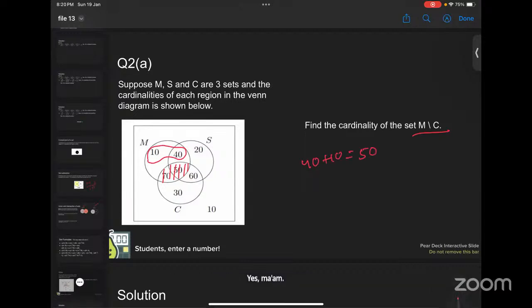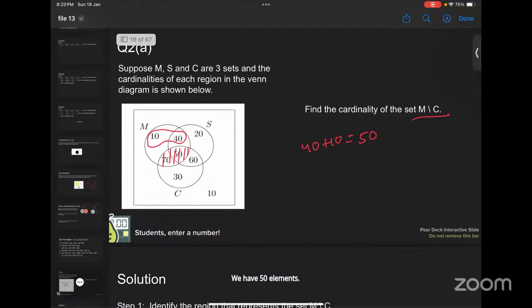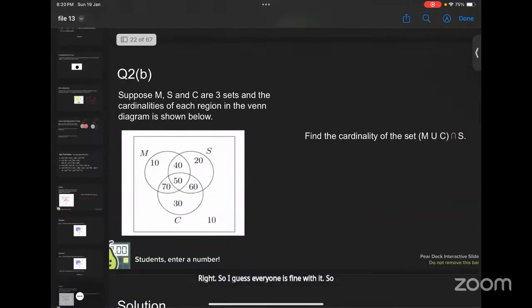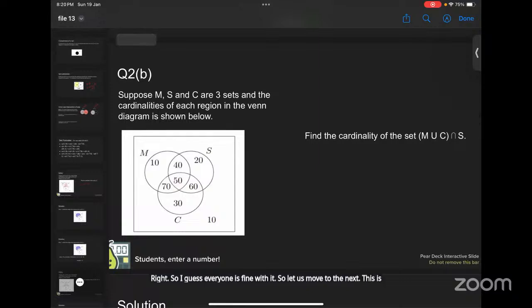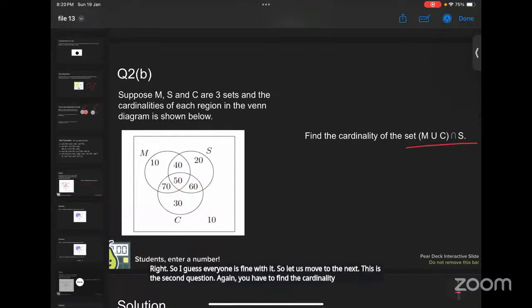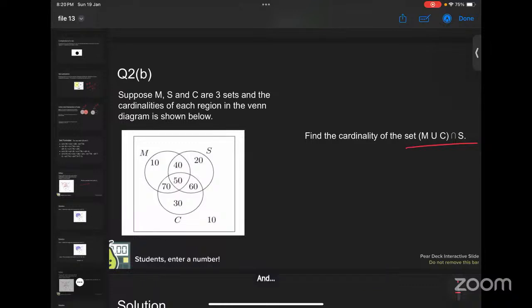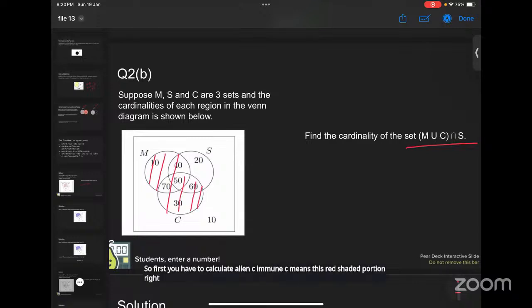Right. So I guess everyone is fine with it. So let us move to the next. This is the second question. Again, you have to find the cardinality of this set, M union C. So first you have to calculate M union C. M union C means this red shaded portion, right? And if you take the intersection with S, then it should get 90, I guess.